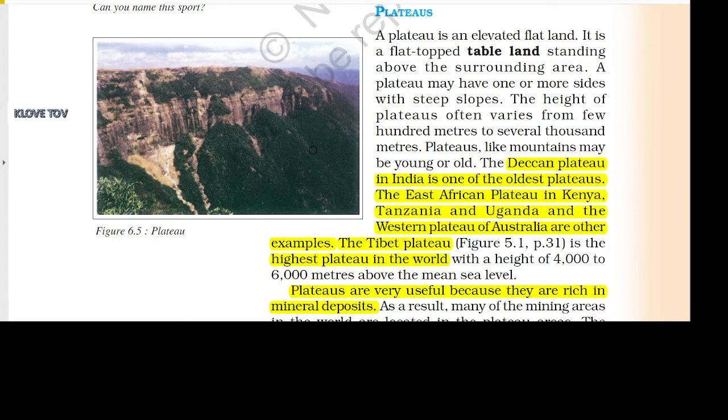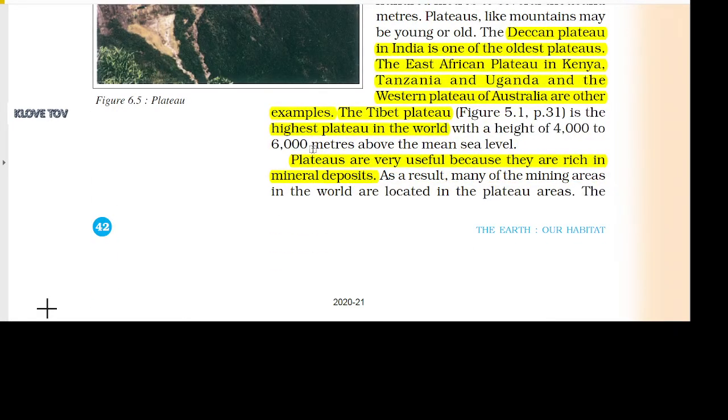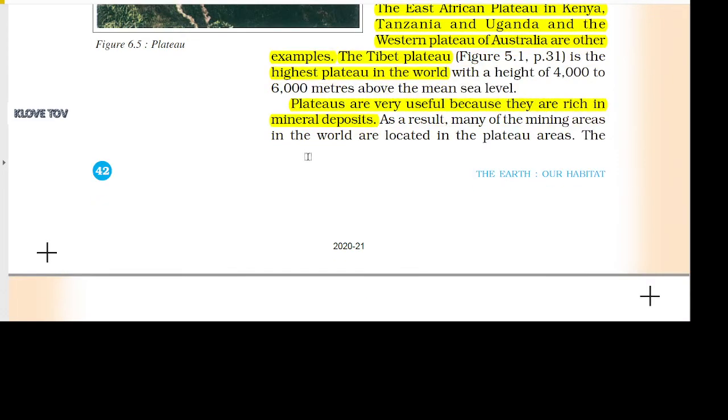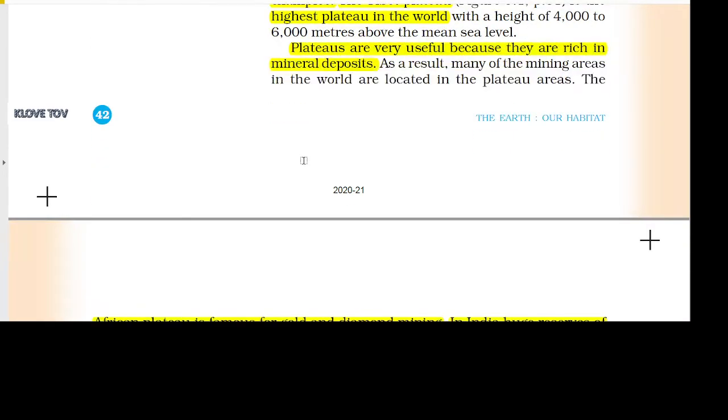Plateaus, like mountains, may be young or old. The Deccan Plateau in India is one of the oldest plateaus. The East African Plateau in Kenya, Tanzania, and Uganda, and the Western Plateau of Australia are other examples. The Tibet Plateau is the highest plateau in the world, with a height of 4,000 to 6,000 meters above the mean sea level. Plateaus are very useful because they are rich in mineral deposits.